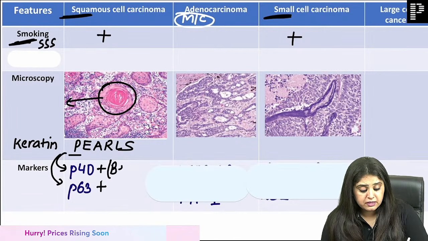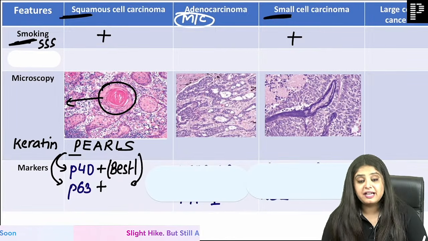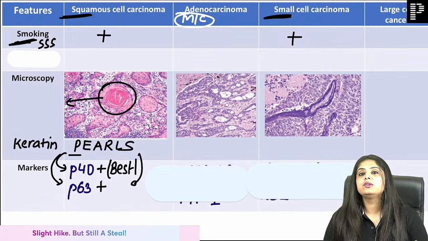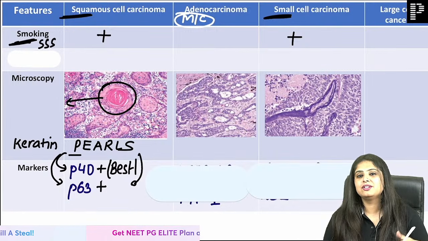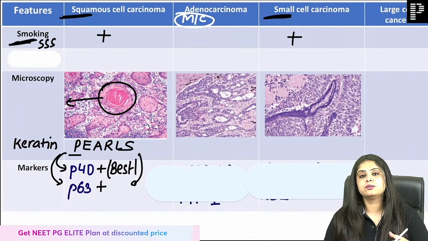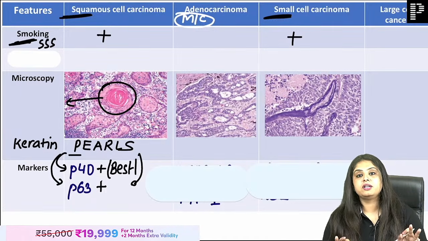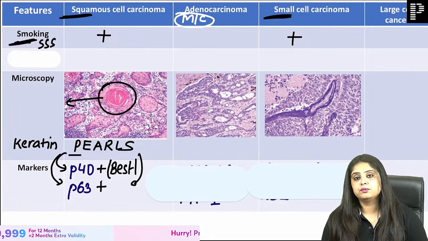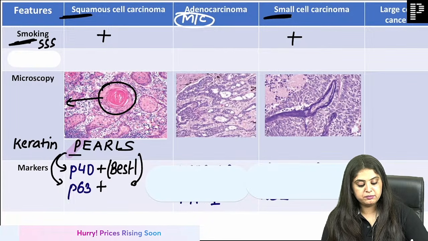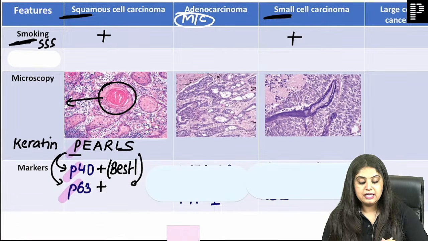But the best one was asked. I don't want to repeat this again and again, but whatever I'm teaching you is either a PYQ or a potential question or important. So let's not waste time. This came in the exam: P40 positive is the best marker for squamous cell carcinoma. P for pearls, P for markers. Squamous is done. Let's go to adeno.